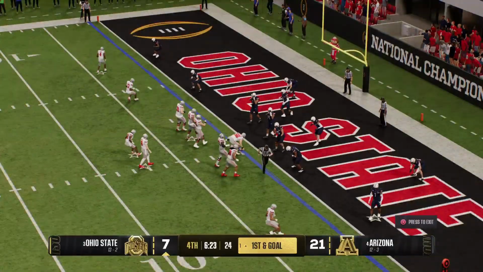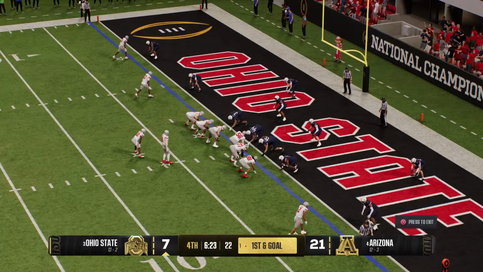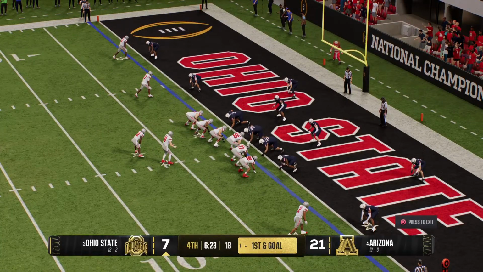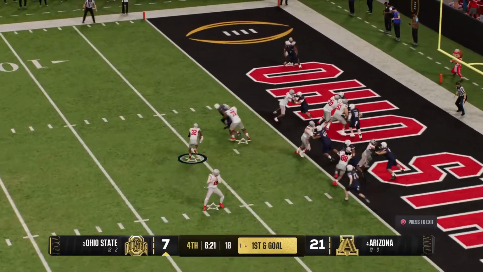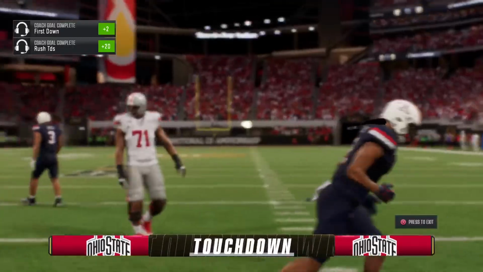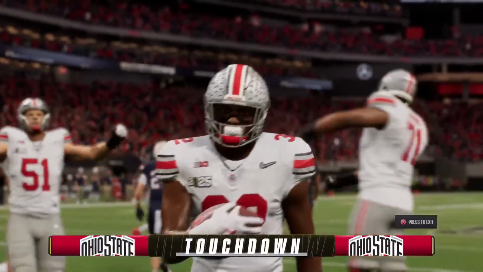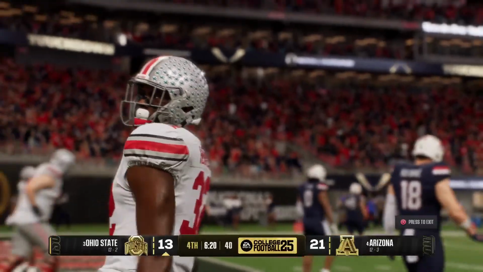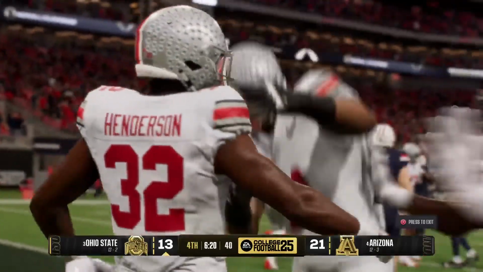Can the offense convert that pick into points? They're set up first and goal. On the ground, trying to muscle it across the line. And he powers into the end zone. Touchdown, Buckeyes. Here we go, national championship game, fourth quarter, one-possession game, Kirk. Let's see who's going to step up.